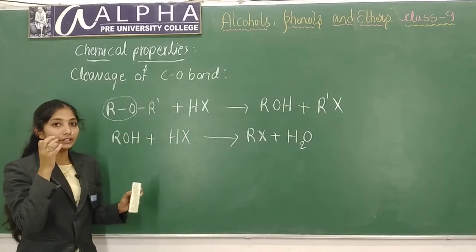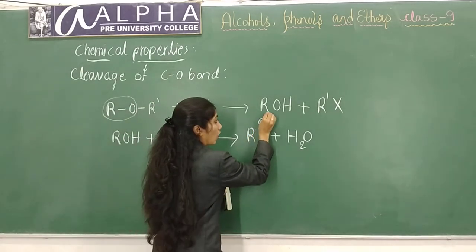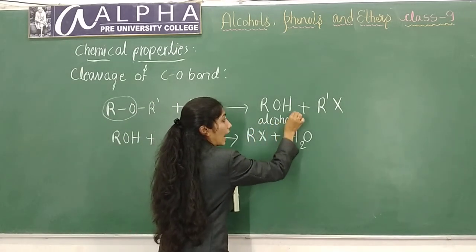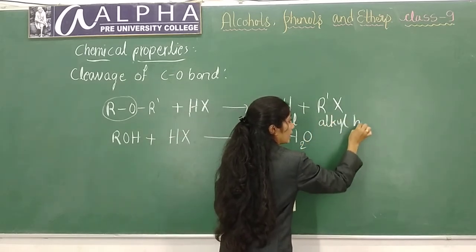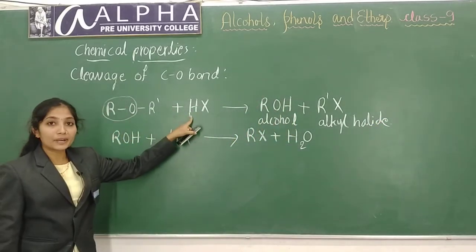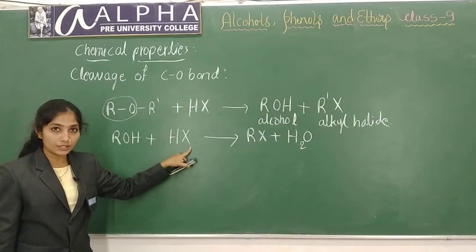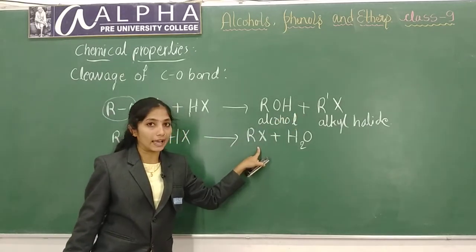If only a limited supply of hydrogen halide is there, alcohol and alkyl halide will be formed. But in presence of excess of hydrogen halide, 2 molecules of alkyl halides will be formed.